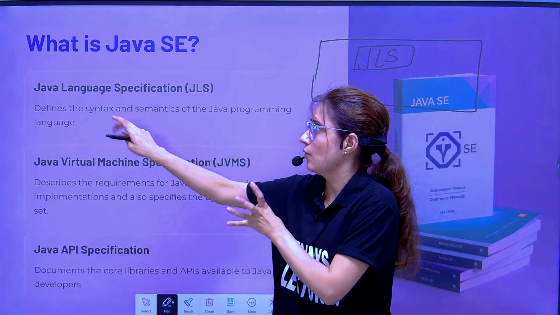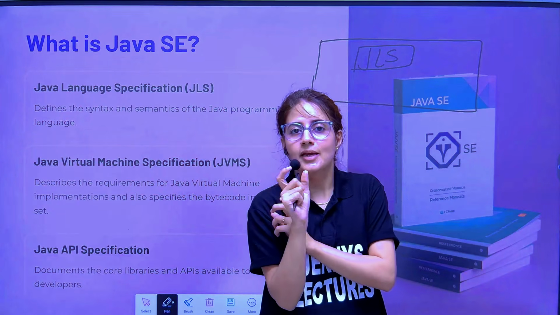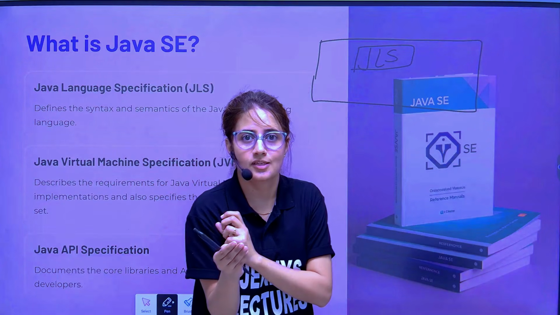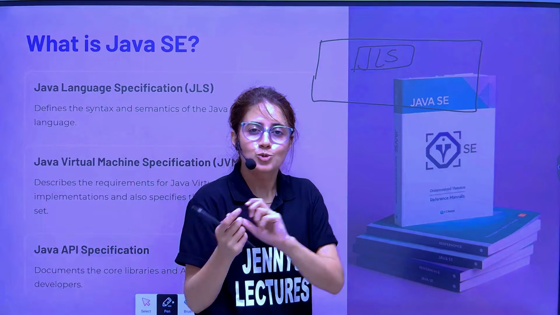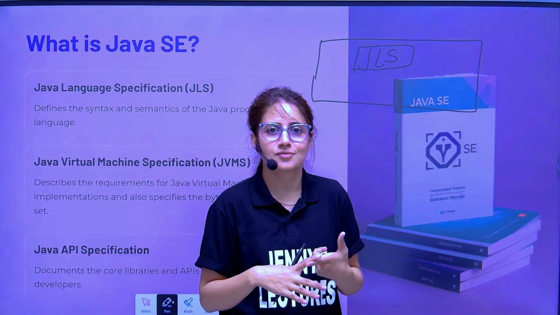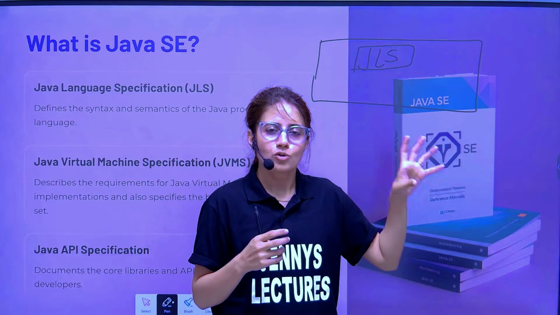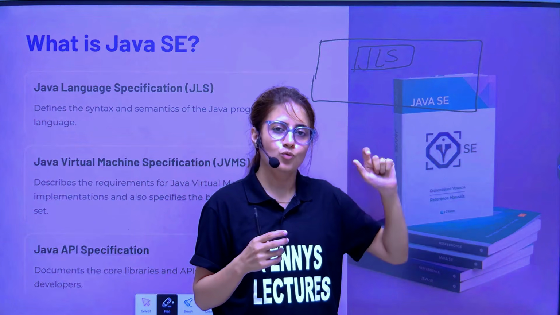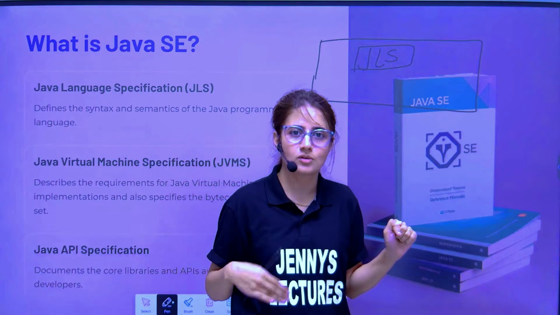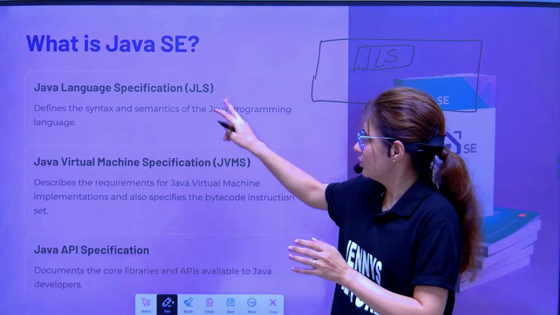This specification, the Java Language Specification, is the most accurate because it's been written by the language designers themselves, including James Gosling. So it is kind of the best book, but for a beginner, it's tough. It's not readable; you cannot understand it. Although it's the best one if you want to read about Java, the syntax, semantics, and how to use all the constructs, it's tough. I'll show you the specification as well.